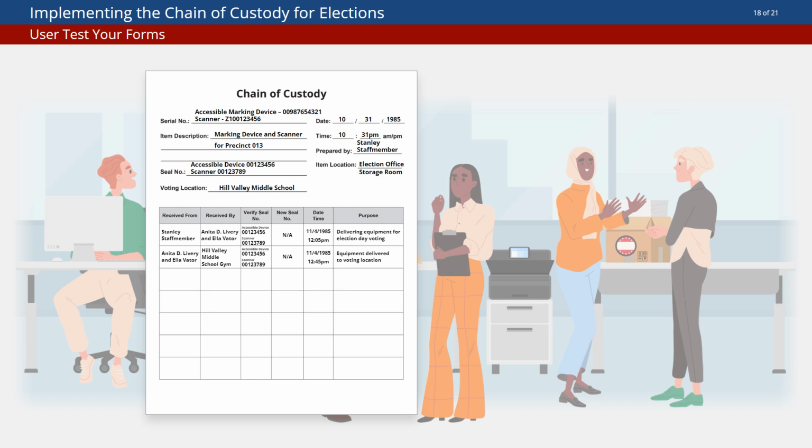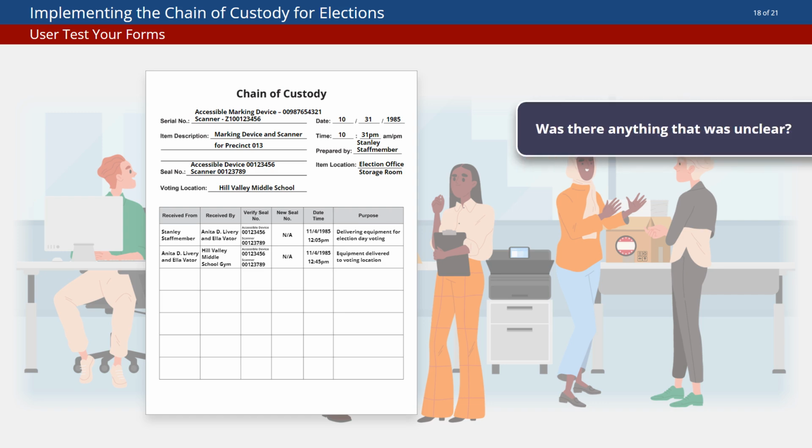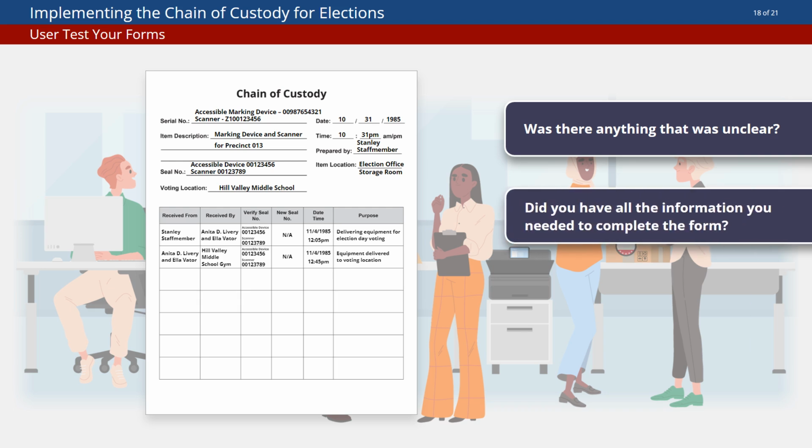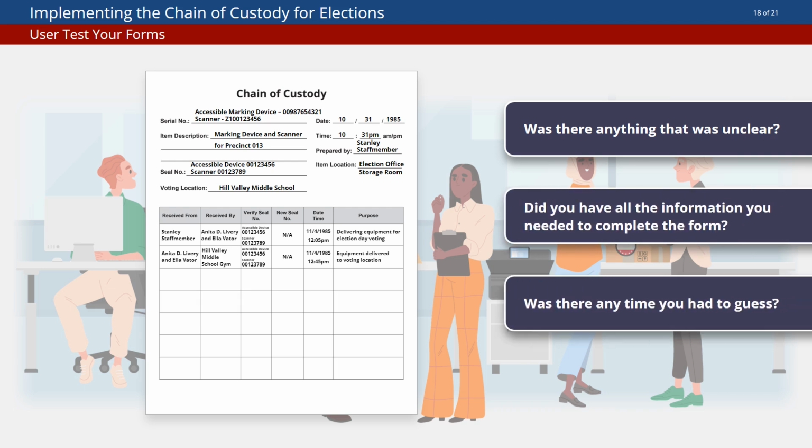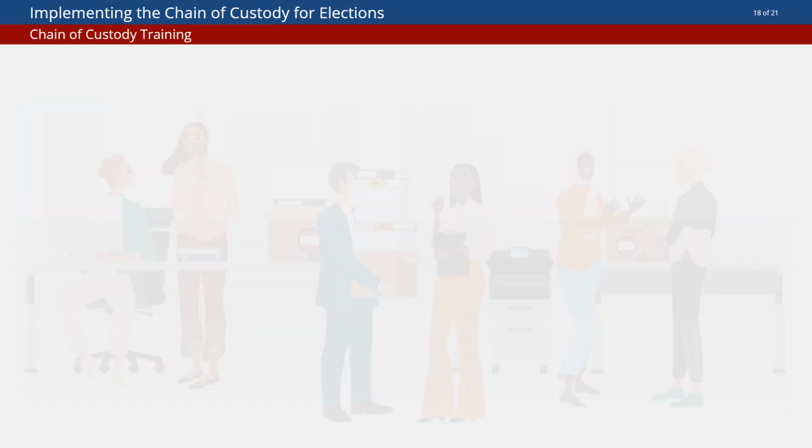Review their work and see if they were able to complete the form how you expected. And ask simple follow-up questions like, was there anything that was unclear? Or did you have all the information you needed to complete the form? Was there any time you had to guess? Use that feedback to make any adjustments needed prior to using the form in an election cycle.